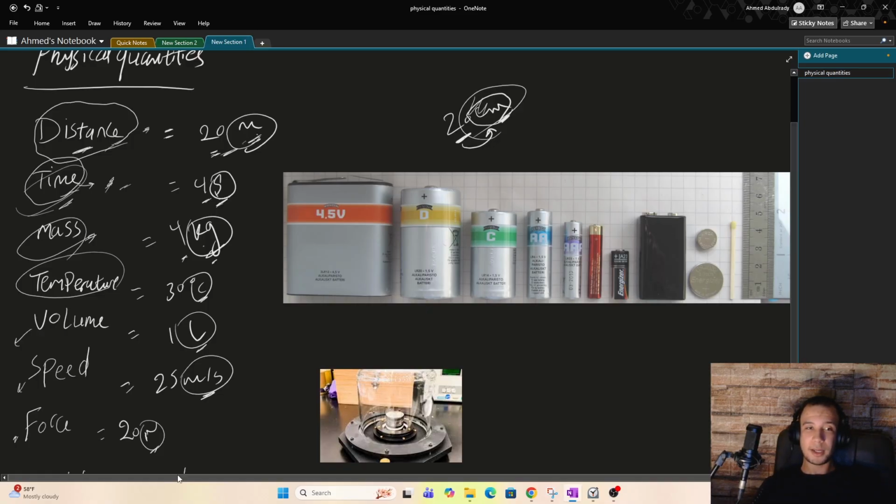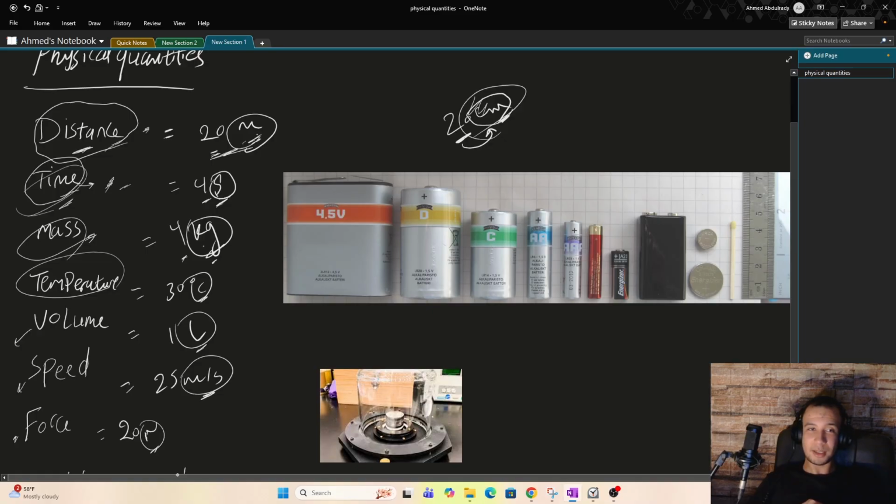So now the question is, do you think it is always this way? Is it the full description? When you say something is 20 meters away, is this the full description? Do you understand where this thing is fully? That's the question.